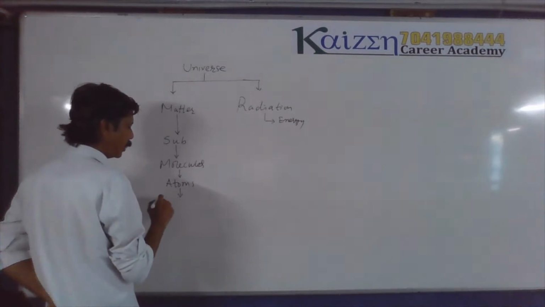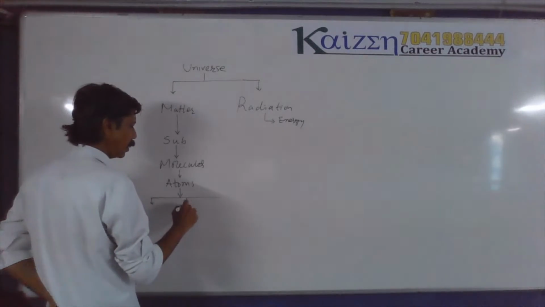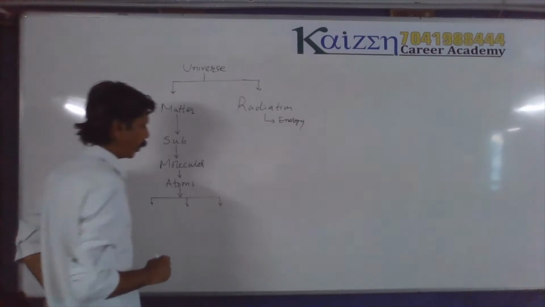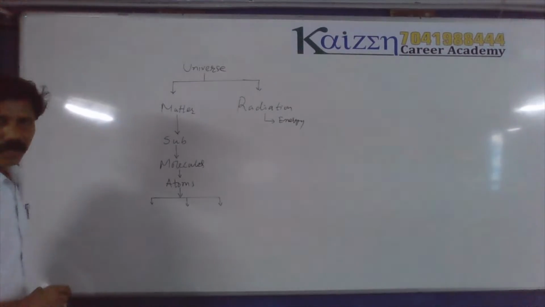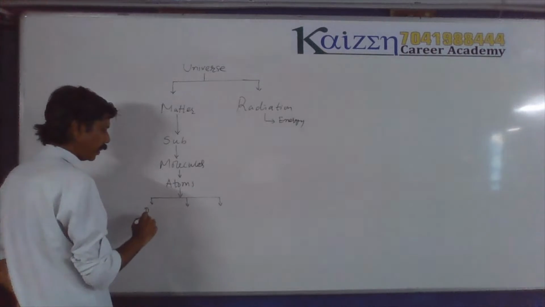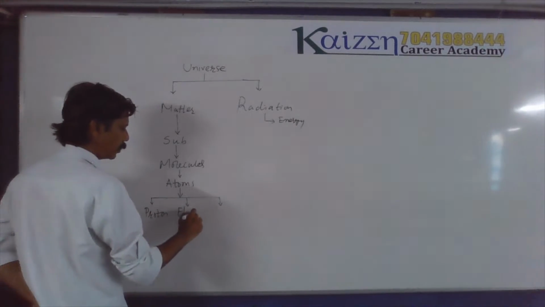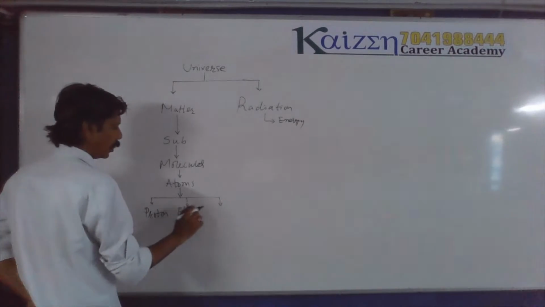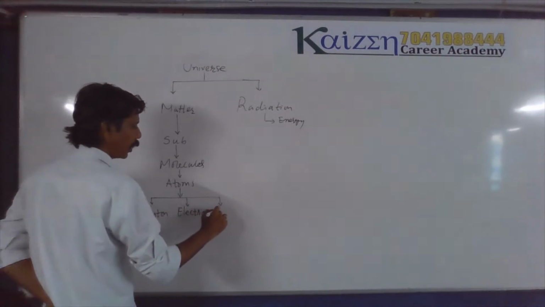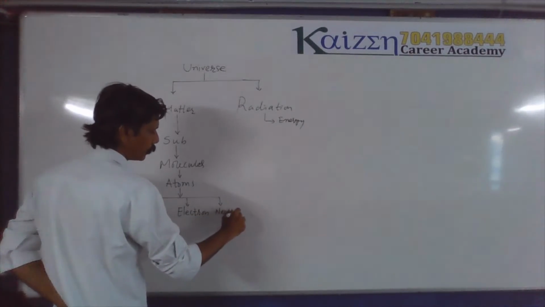Now, if you divide atoms further, they are made up of basically three different particles. Which are they? One, you know very well, proton. Second, electron. And third one, neutron.